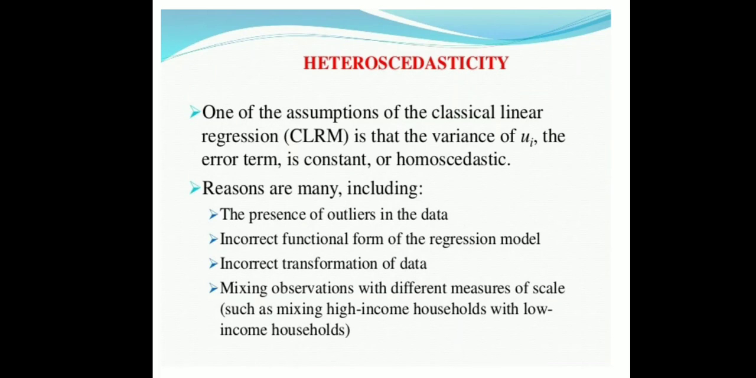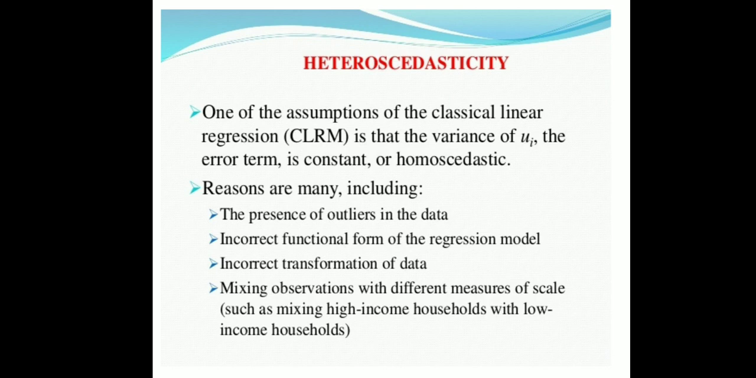Let us continue heteroscedasticity. An important assumption of the classical linear regression model is that the error terms have the same variance for the population regression function, in the sense they are homoscedastic. But in heteroscedasticity, it is not the same. There may be a change in the variance of the disturbance terms.